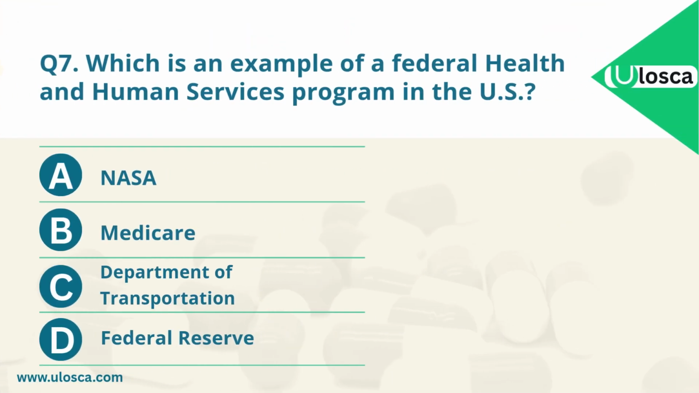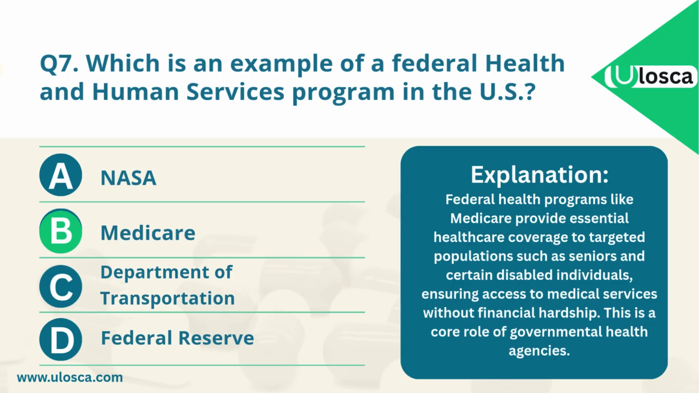The correct answer is B. Medicare. Explanation. Federal health programs like Medicare provide essential healthcare coverage to targeted populations, such as seniors and certain disabled individuals, ensuring access to medical services without financial hardship. This is a core role of governmental health agencies.